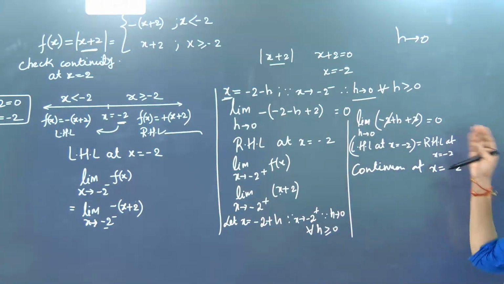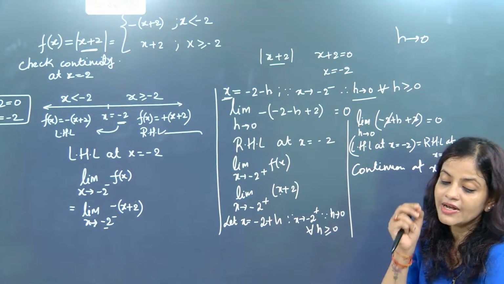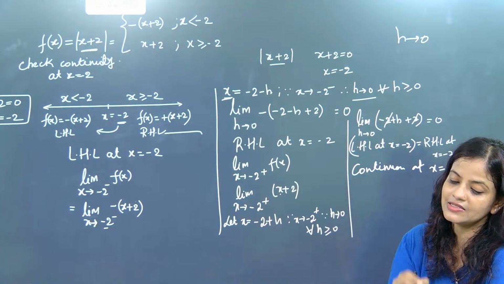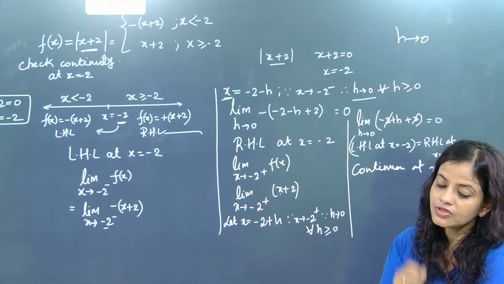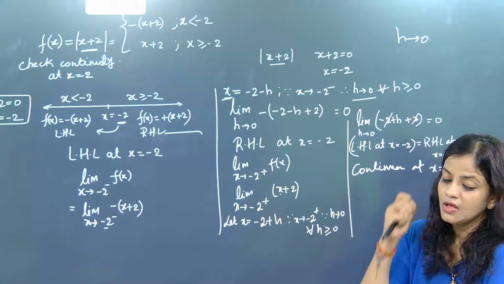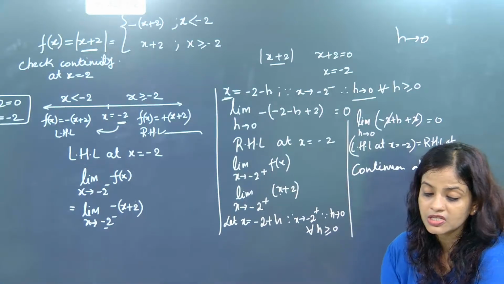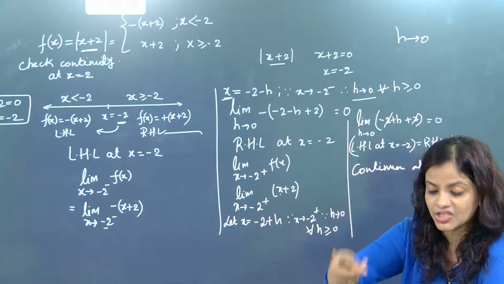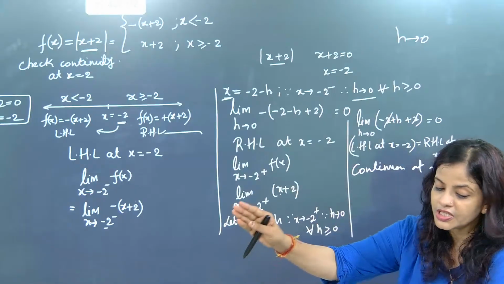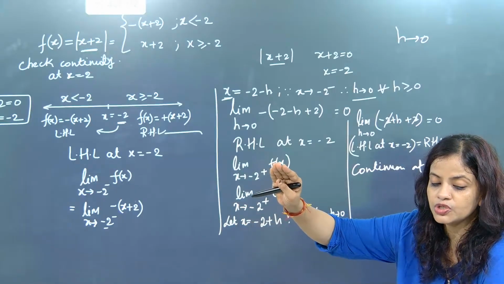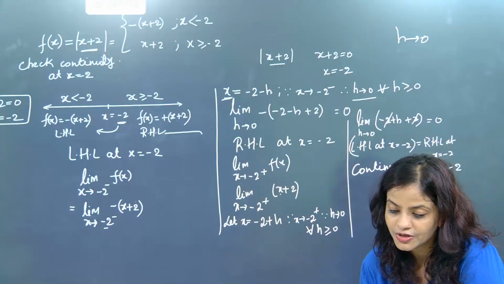Understood, beta? So here h tends to 0 means it will be slightly greater than 0, slightly less than 0. So that means what? This value will be creating a change, because if a number is standing with h, h will push the number left or h will push the number right. Understood?